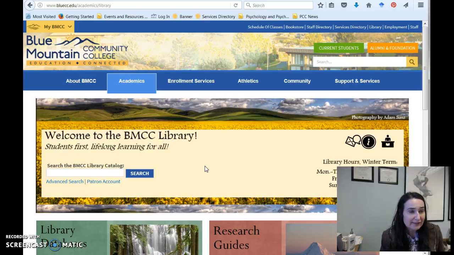So we're going to access these via the library webpage here at Blue Mountain Community College, which we hopped into today just briefly. As a quick refresher, how you get to the library homepage is you'll first start by going to bluecc.edu, then you'll click on library, and then ta-da, here you are.